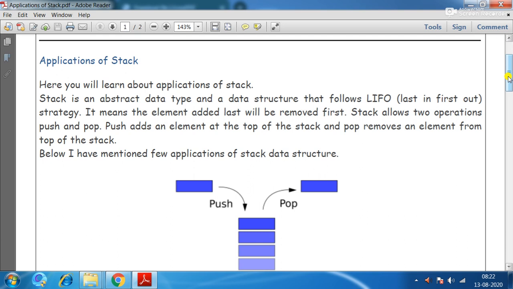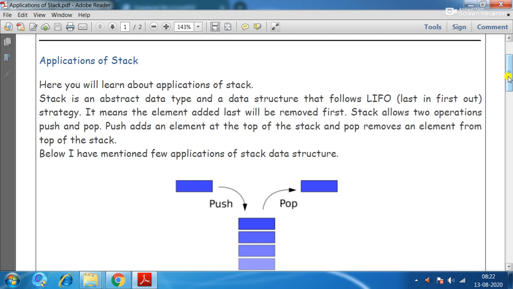As we know, stack is a linear data structure which follows the concept of first in last out, LIFO, or last in first out. Whatever items you insert in the stack, the first item will be deleted last and the last item will be deleted first.